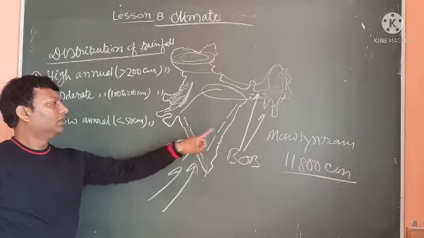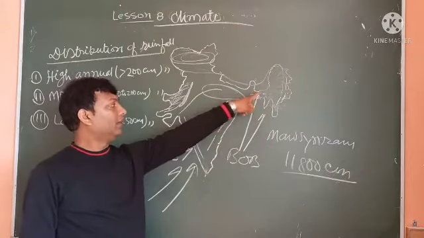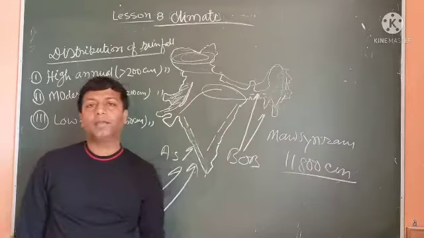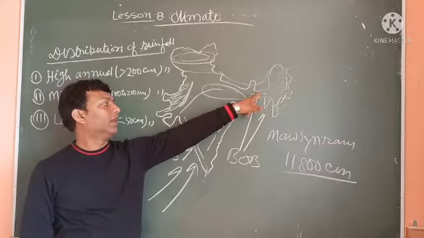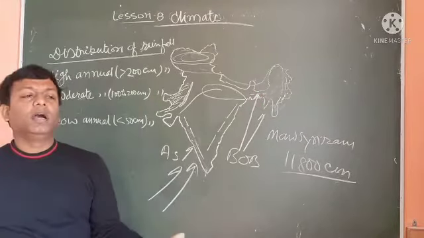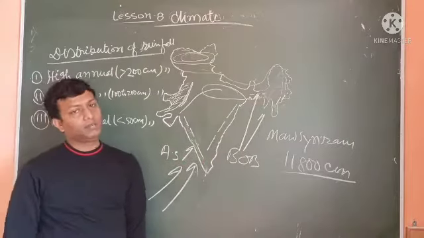Like about Mausiram and about Shillong. Why does Mausiram receive heavier rainfall in comparison to Shillong? Both come under the Khasi hills. So what is the reason behind it?